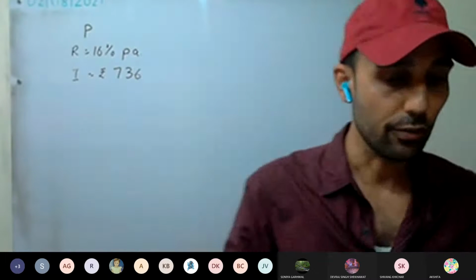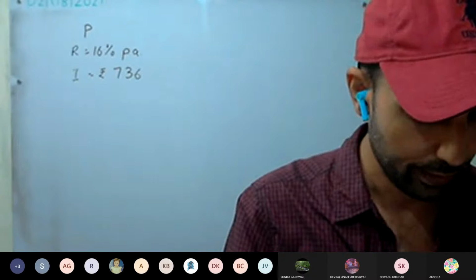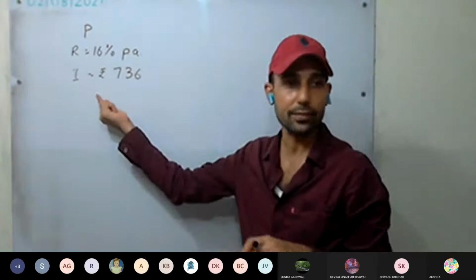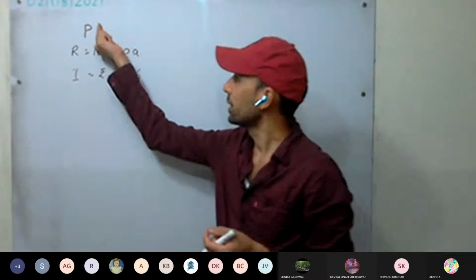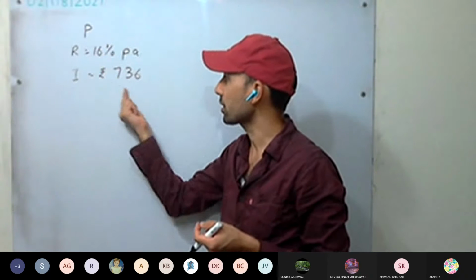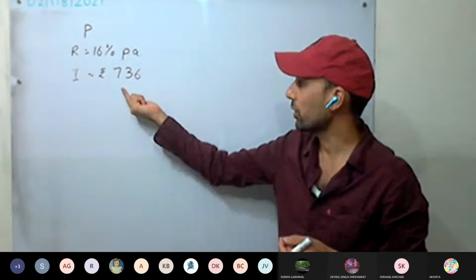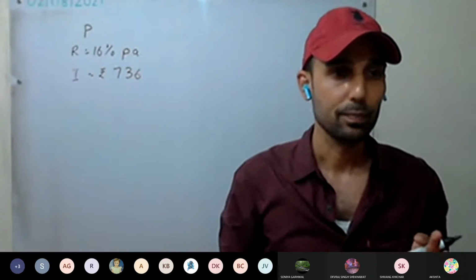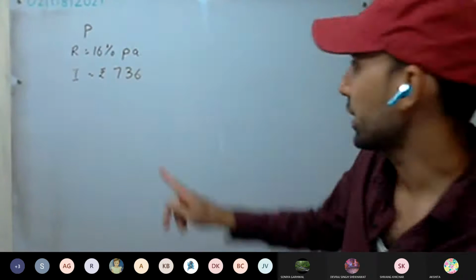This is the interest Anwar has received. Is the time provided to us? No time is given. Some money is lent at 16%, and the interest Anwar got is rupees 736. No time period is given in this case.